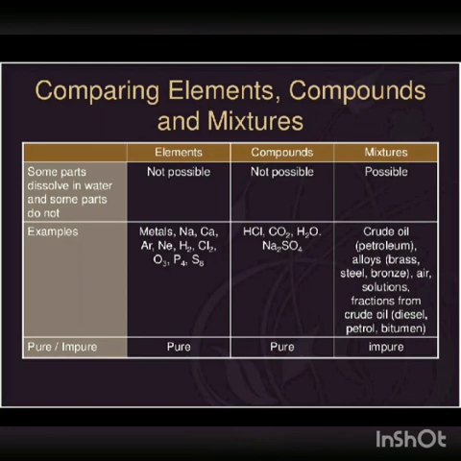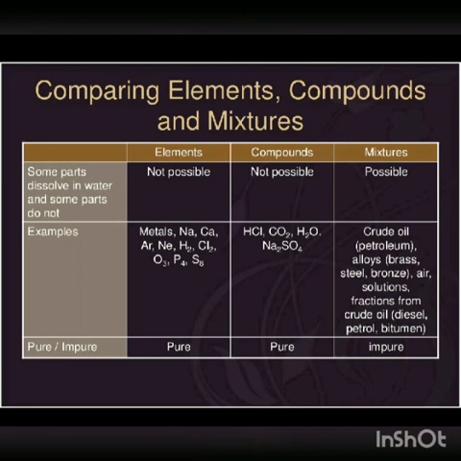Then mixtures are crude oil, petroleum, alloys like brass, steel, and bronze, air, solutions, and fractions from crude oil like diesel, petrol, and bitumen.